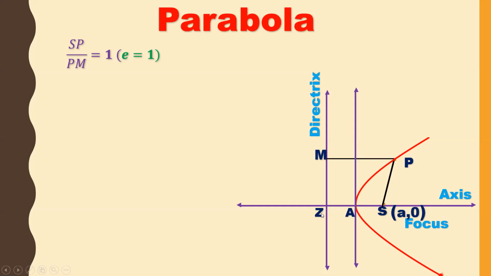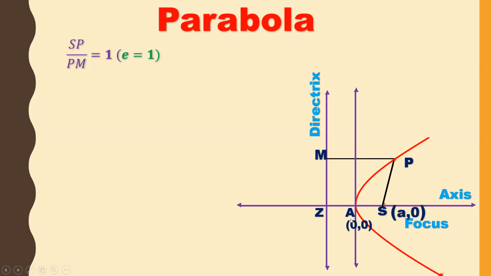L is this line, the directrix. So always AS is equal to AZ. The distance between AS and AZ is equal to a, because I am taking the axis as the x-axis, and A is the vertex (0, 0) and S is (a, 0). This vertex we call the vertex of the parabola, so the vertex of the parabola is (0, 0).